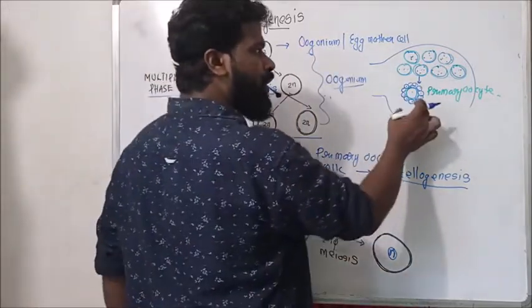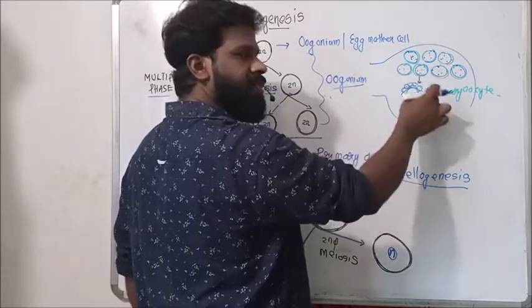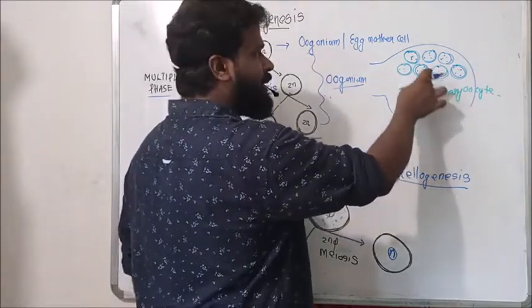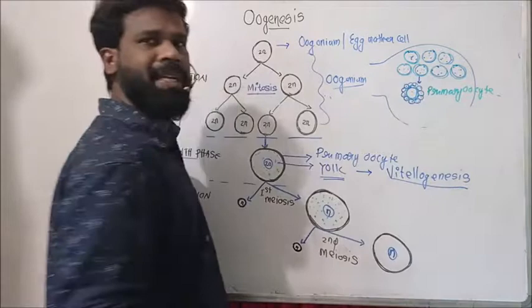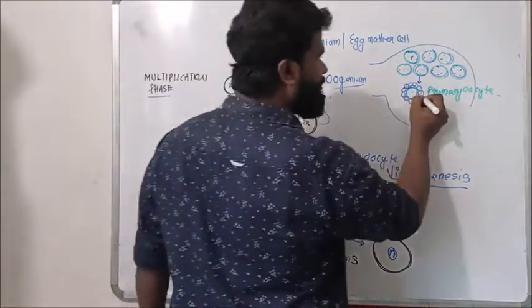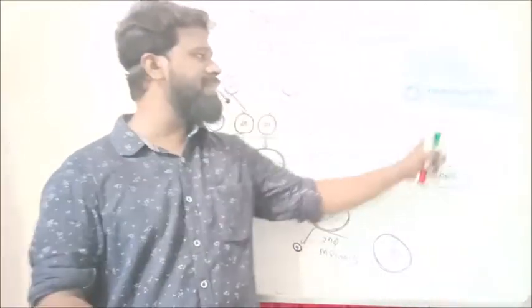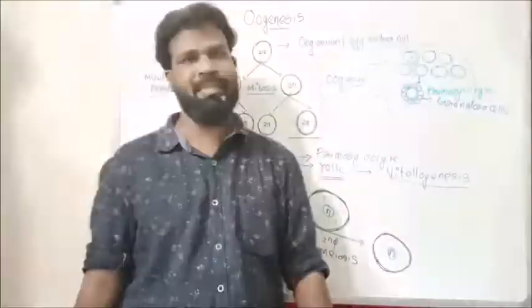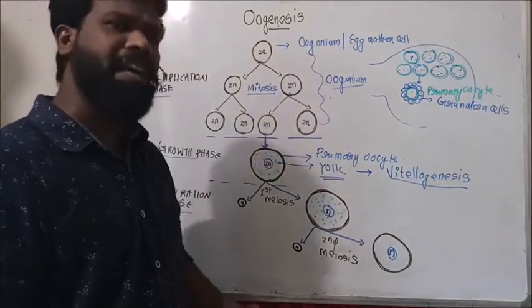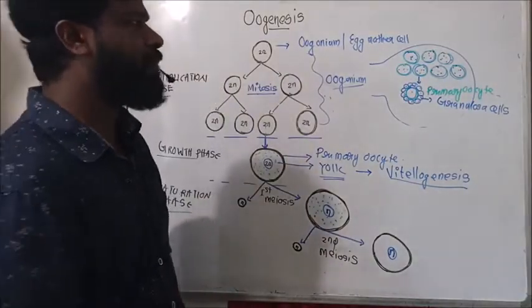These formed cells are called granulosa cells. These ovarian cells, or stromal cells, are called granulosa cells, and they also have some secretory role.